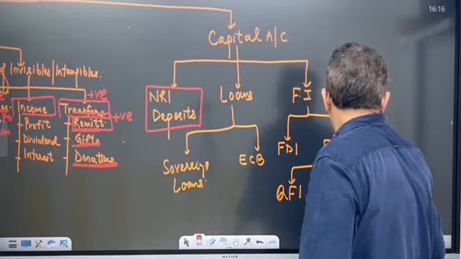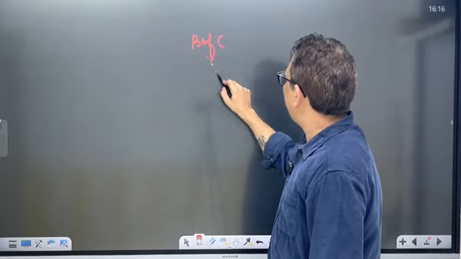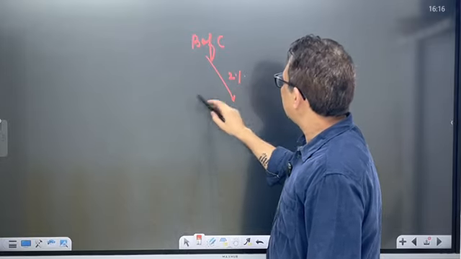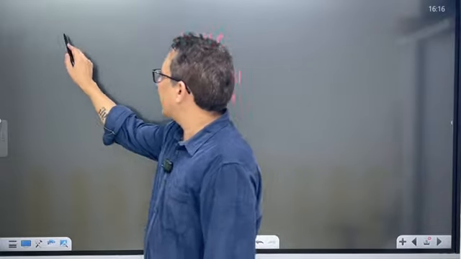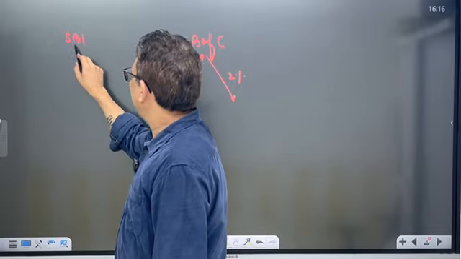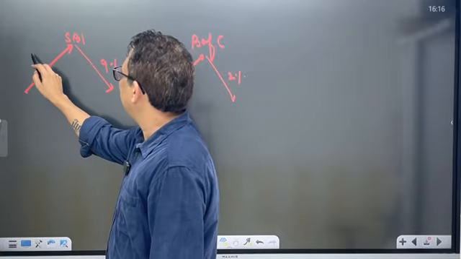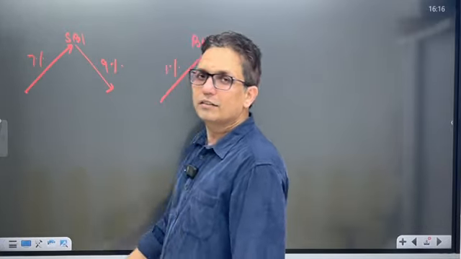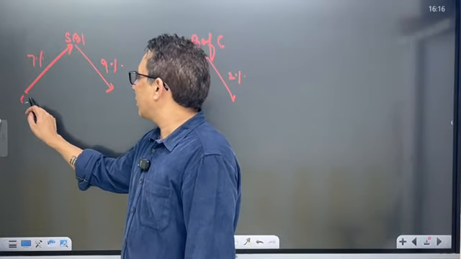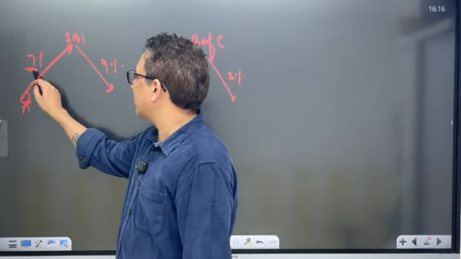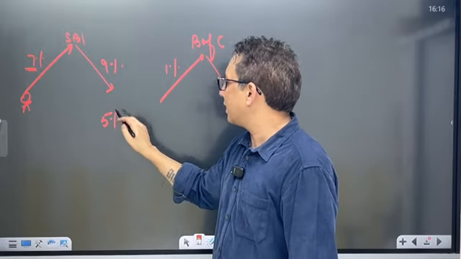Suppose a Bank of Canada is lending at 2%, obviously it will be borrowing from people at 1%. Indian banks like SBI give a loan at 9% because they have an FD interest rate of 7%. If the banks do not give a 7% interest rate, people will not deposit money in the bank because inflation is around 5%.